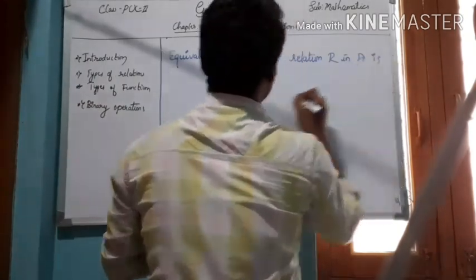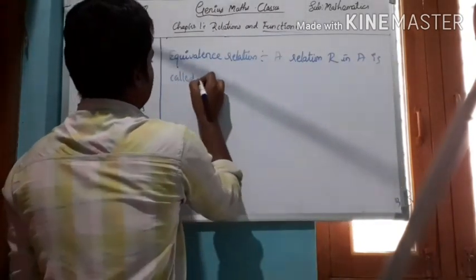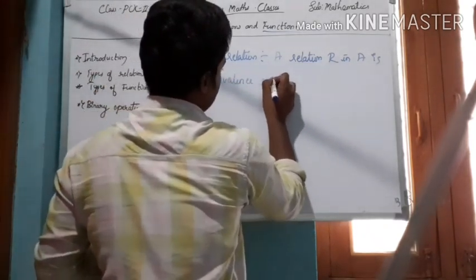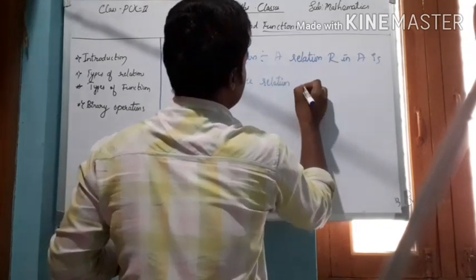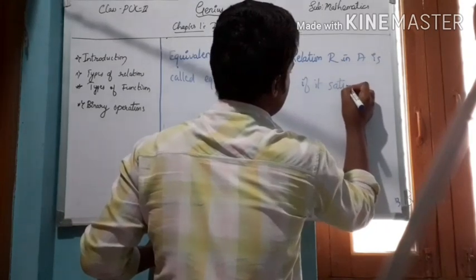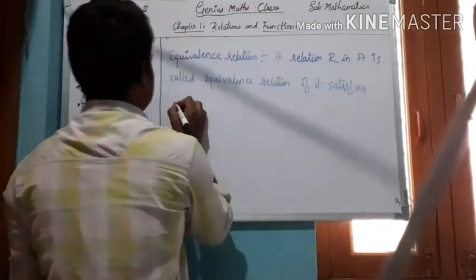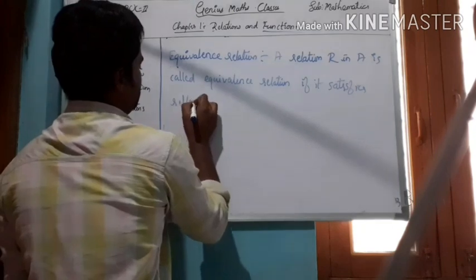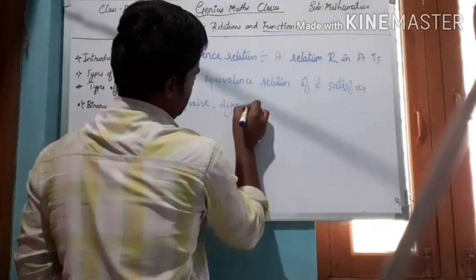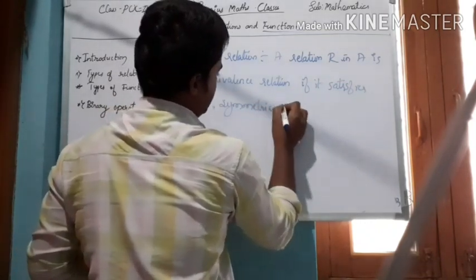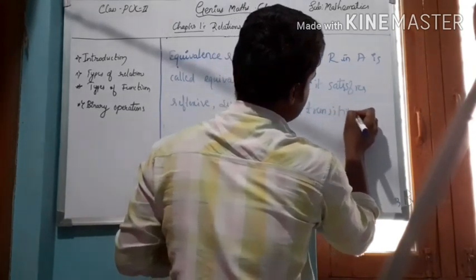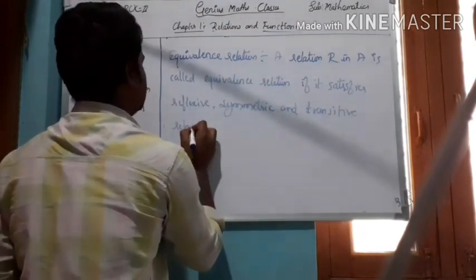A relation defined on a set A is called an equivalence relation if it satisfies reflexive, symmetric and transitive relation.